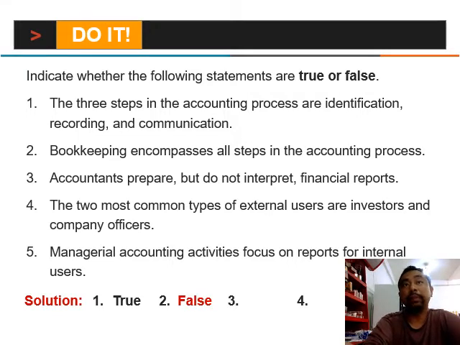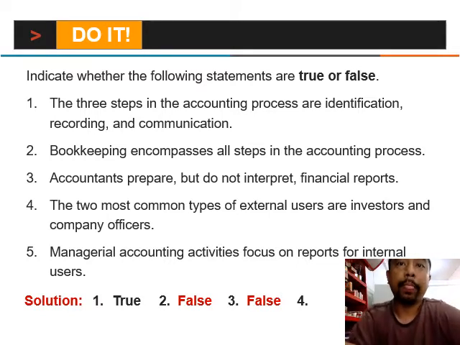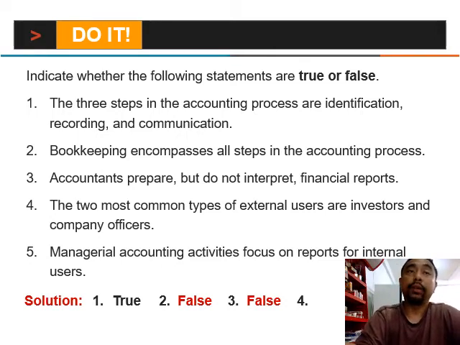Third, accountants prepare but do not interpret financial reports. And it is false. Then the next question, the two most common types of external users are investors and company officers. As we know, it's false. Managerial accounting activity focuses on reports for internal users. And the answer is false.